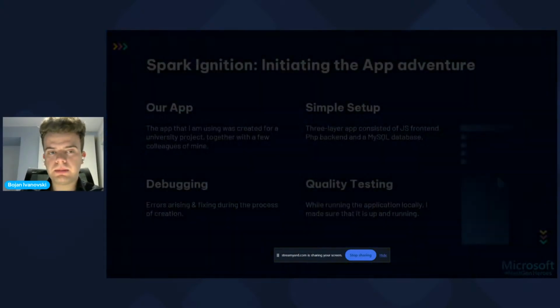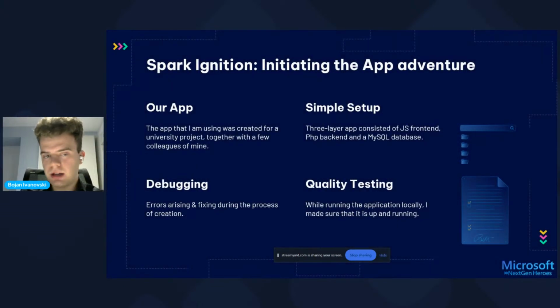Now, a little bit more about the application that I chose to deploy. This was an application that I had created with a few colleagues of mine from university. It was last year, and we decided to make an improved version of the already existing theater management system for our biggest national theater here in Skopje, Macedonia. It was a very interesting project.